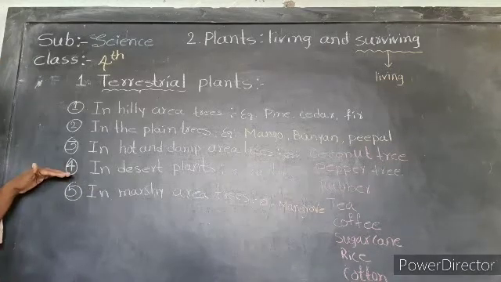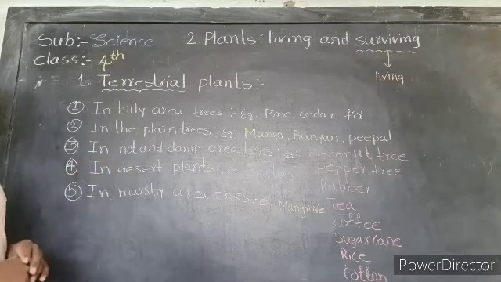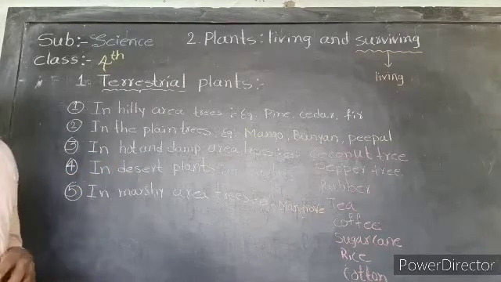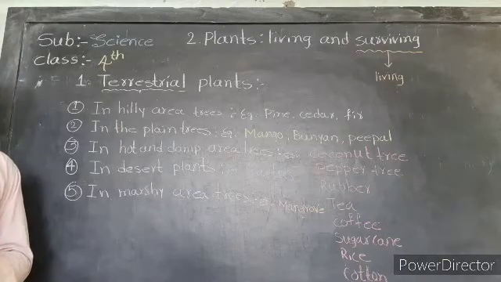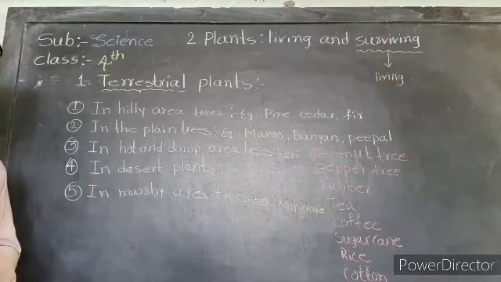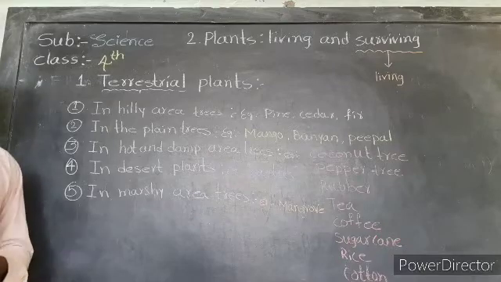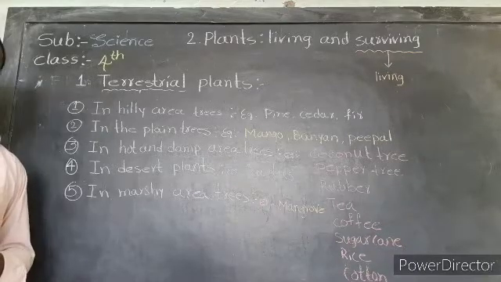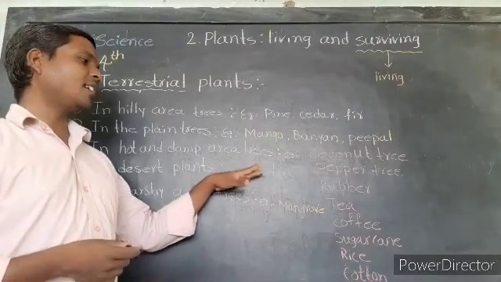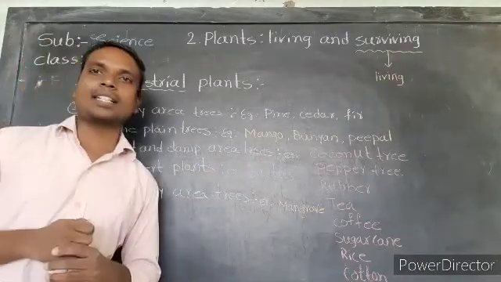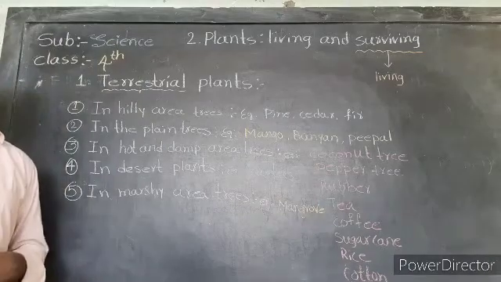The fourth one is desert plants. Desert plants do not have leaves. Instead of leaves, they have spines. The example is cactus. Cactus does not have leaves.